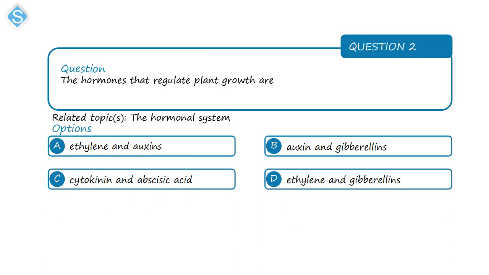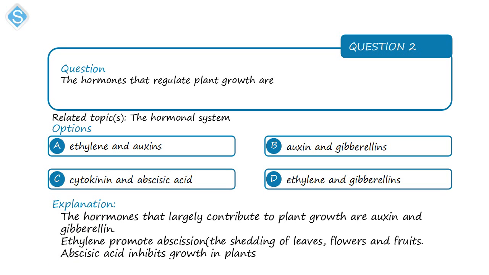Next question is on the hormonal system. The hormones that regulate plant growth are option B, auxin and gibberellin. So they contribute largely to growth in plants.